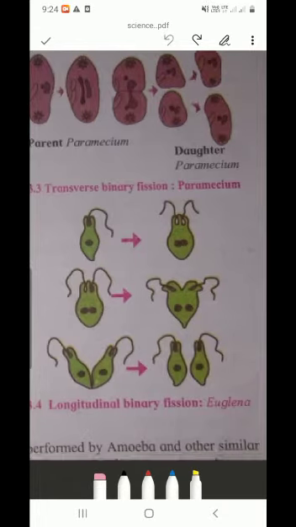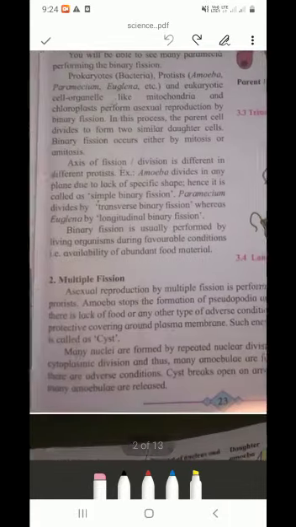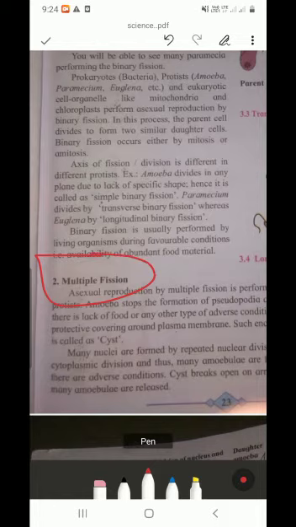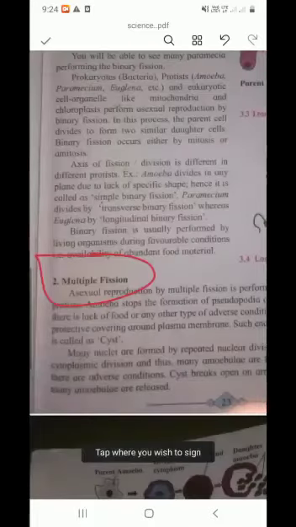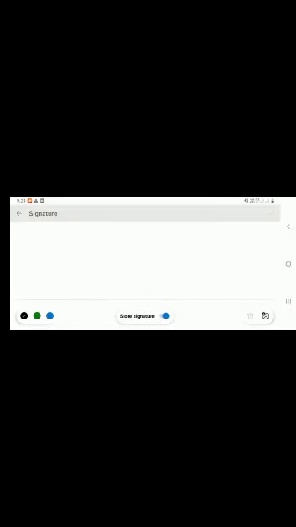Very simple it is. Okay, then the next point is multiple fission. I will show you by annotation what happens. Multiple fission is also seen in amoeba and such like organisms. I'll go through.